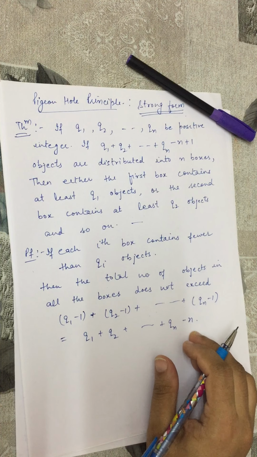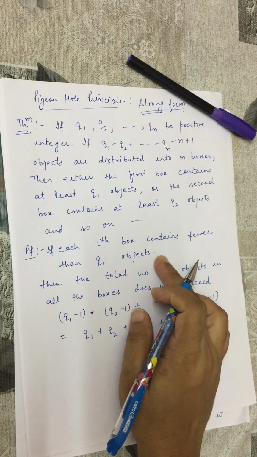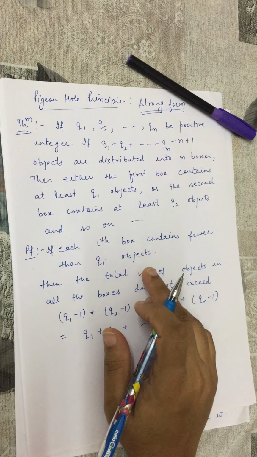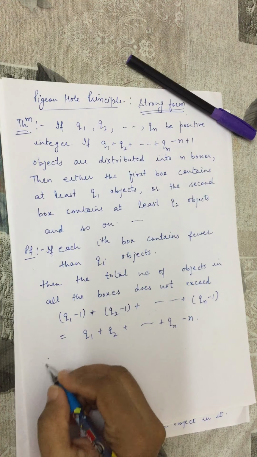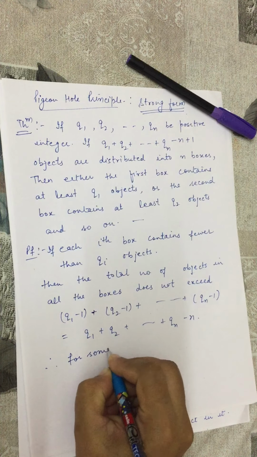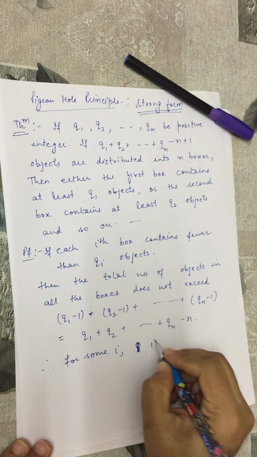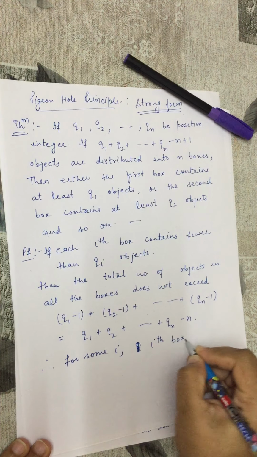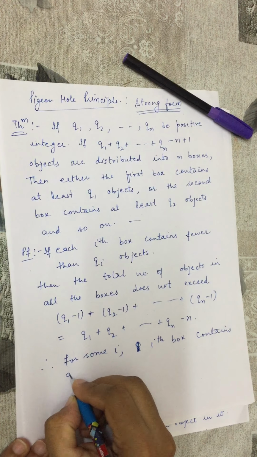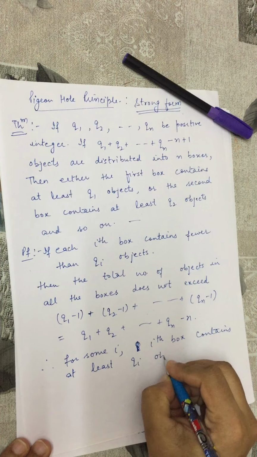So we conclude that at least one of these boxes contains at least qi objects. Therefore, for some i, the ith box contains at least qi objects.